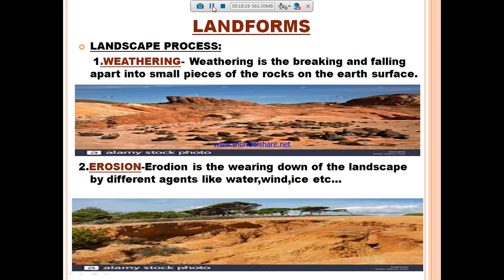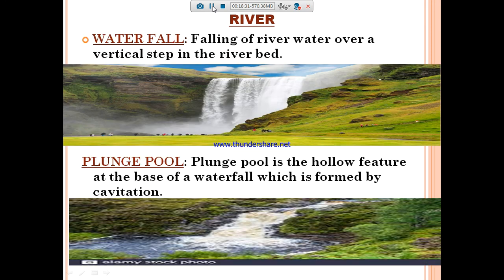Okay. And see the same page. See, what is a plunge pool? What is a plunge pool? Page number 156. See this last paragraph, left side last paragraph, under the V-shaped valley picture. See that, plunge pool is the hollow feature at the base of a waterfall which is formed by the cavitation. Up to that. Okay, just mark down the two questions, it's enough. Just study the two questions.